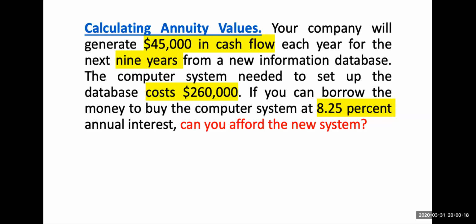All right. And then you need to set up a computer system which costs you 260,000, and the yearly interest rate will be 8.25%. So they want to know, can you afford the new system? So basically in this kind of question, what you need to do is find the present value now. The cash flow that you receive for the next 9 years, what is the total value you receive today, at time 0? So let's work on the equations, the calculation for this.